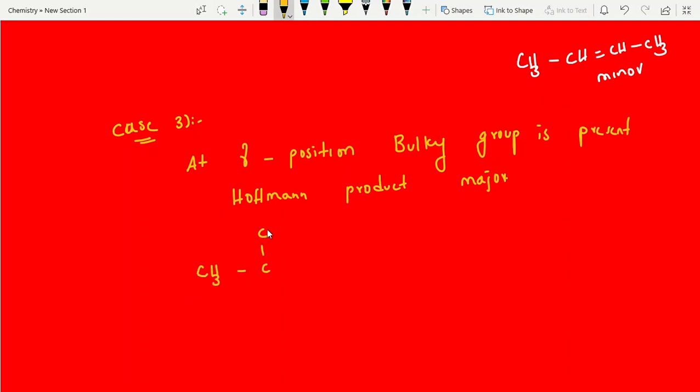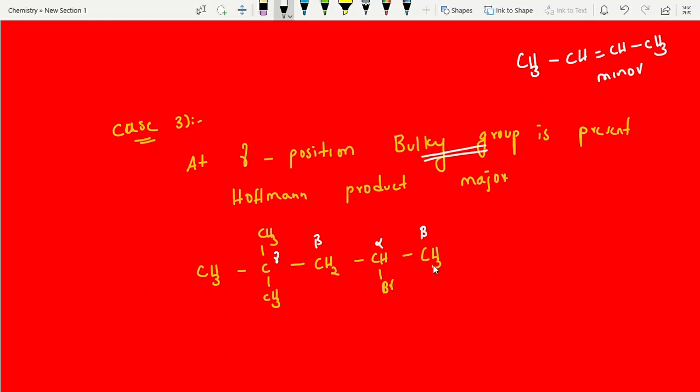CH3, and CH2, CHBr, CH3. Yes. See, with respect to bromine we are talking, no? With respect to bromine, what is the alpha carbon? What is the beta carbon? Check it. Yes, this is the alpha carbon, right? This is what? The beta carbon. That's it. This side is the beta carbon. This is gamma. At the gamma position, a bulky group.